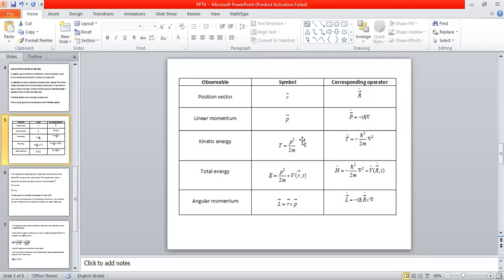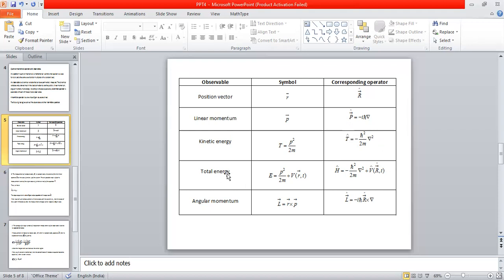Now classically, we have kinetic energy, another observable, and according to classical physics, the kinetic energy is given by p square by 2m, the square of the linear momentum divided by 2 times m, where m is the mass of the particle of the given system. We can substitute vector p into vector p; if we take the scalar product, then we get p square. Then we get the operator representative for T cap, which is given by minus h cross square divided by 2m into del square. This is the term which comes in Schrodinger's equation that we have already discussed in the previous sessions.